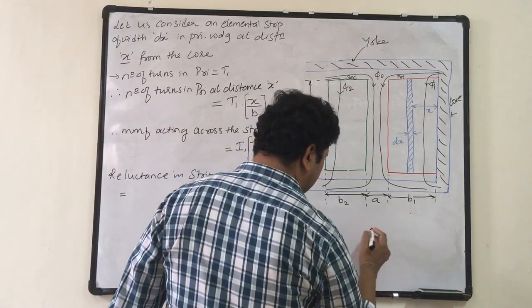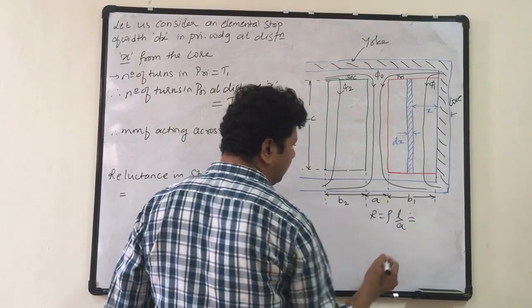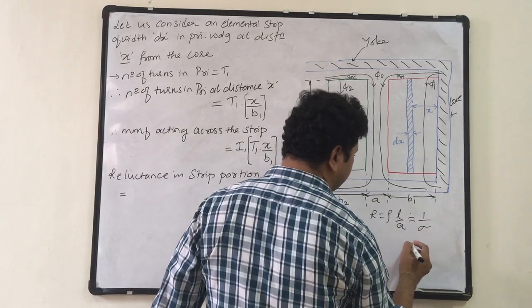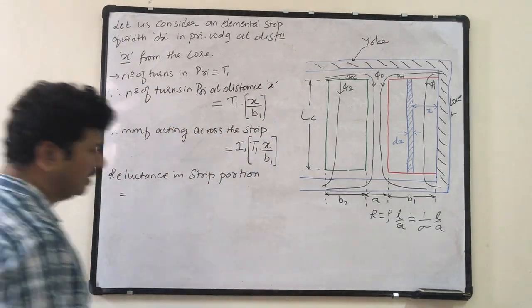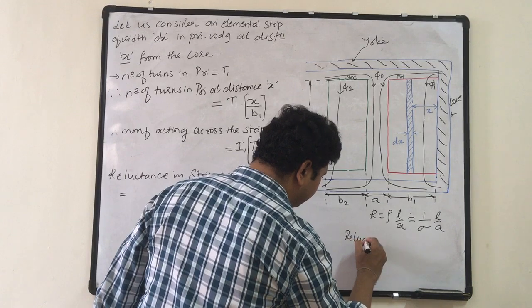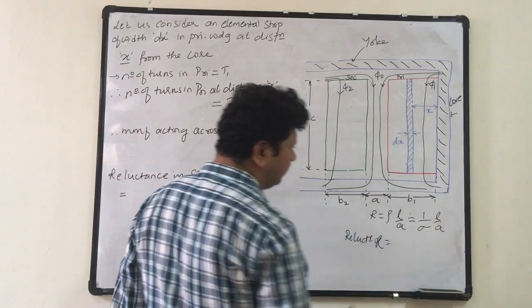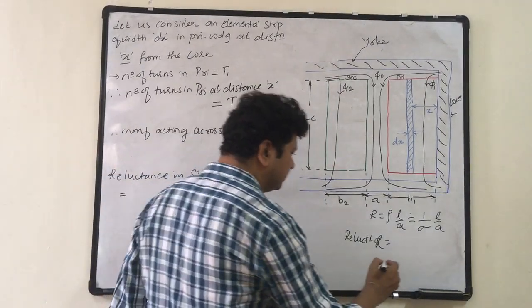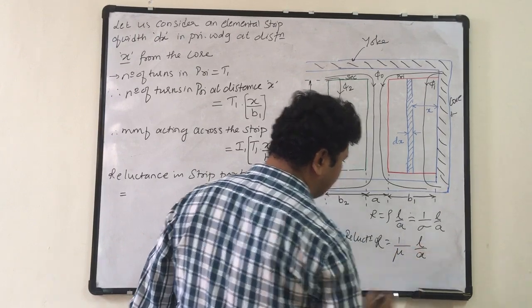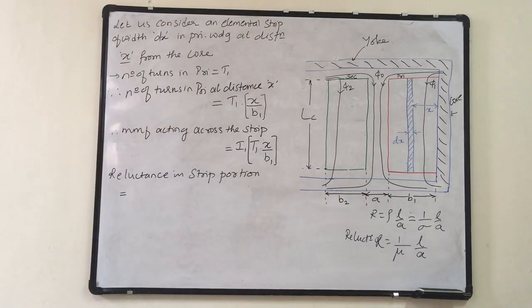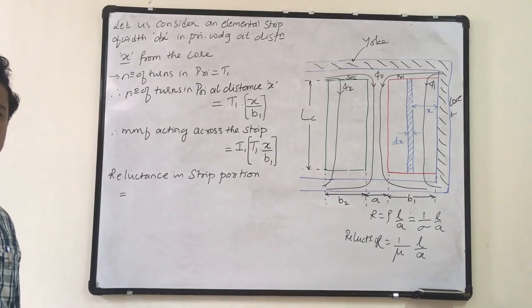We have R is equal to rho L by A, where rho is resistivity. If I want to consider conductivity, R is equal to 1 upon sigma into L divided by A. That is resistance. Similarly, reluctance R is 1 over permeability into L divided by A, length of the magnet divided by area of cross section of the magnet.